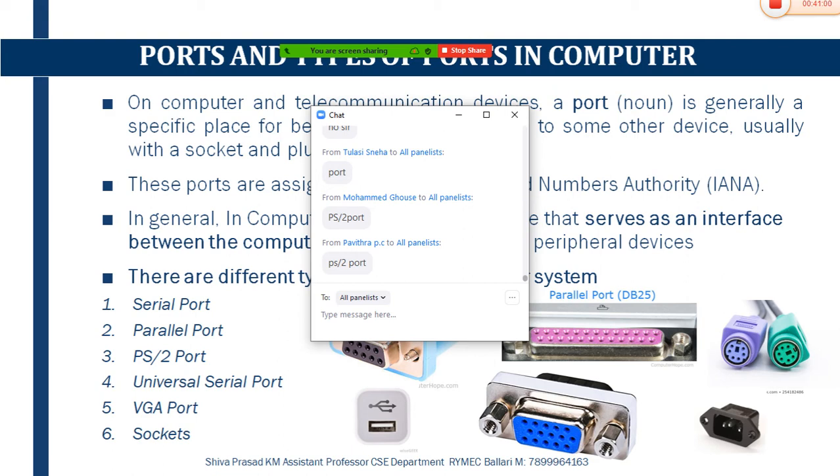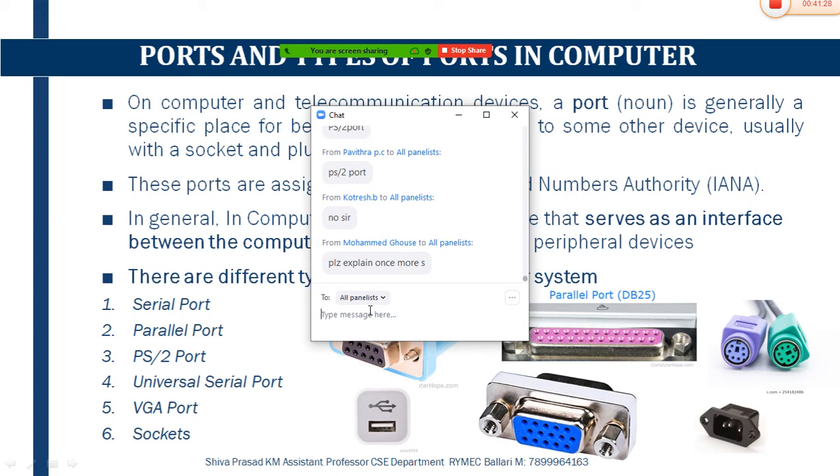So PS2 port is nothing but PS2. Another name of the PS2 port is keyboard port or mouse port. These PS2 ports are used for connecting old keyboards as well as mouse. Like here, the ports that you are seeing in purple color and green color are called PS2 ports. These particular ports are majorly used for connecting the old keyboards and mouses.